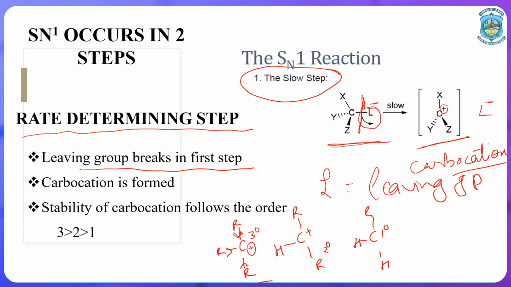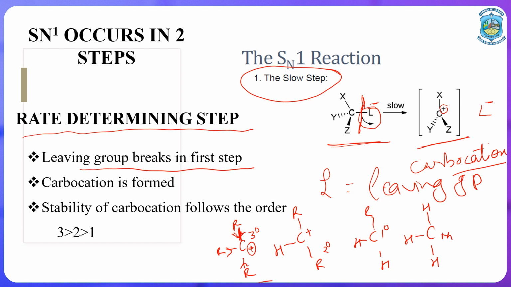So the more positive inductive groups attached to a positive center, the +I groups, they are diverting the electrons towards the carbon, due to which this positive charge, this deficiency on the carbon, is stabilized. They try to fulfill the need of this carbon and make it more stable. Therefore, the tertiary carbocation, which has 3 alkyl radicals, is more stable. Then comes the secondary, which has 2 alkyl groups, and the primary, and the least stable is the methyl carbocation, which has none of the alkyl radicals.